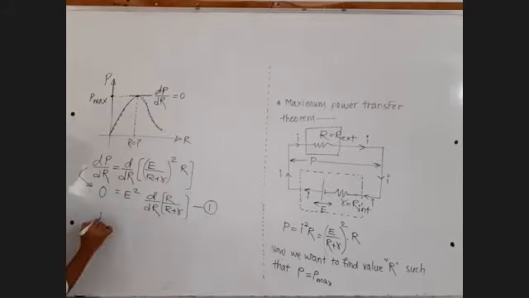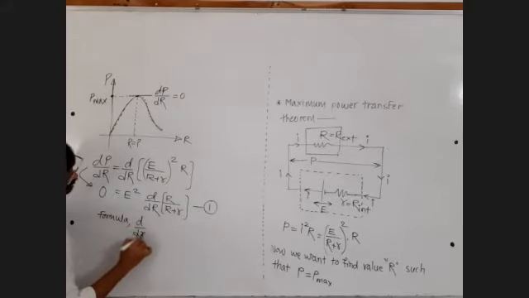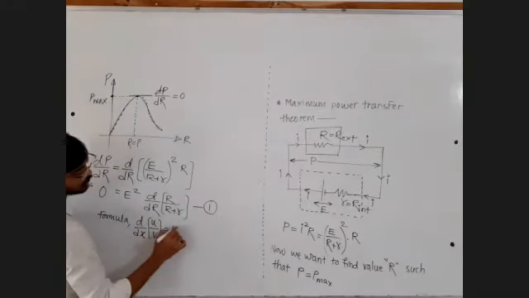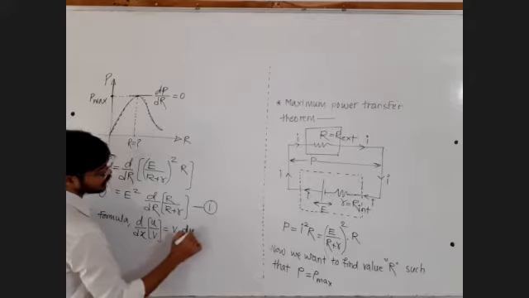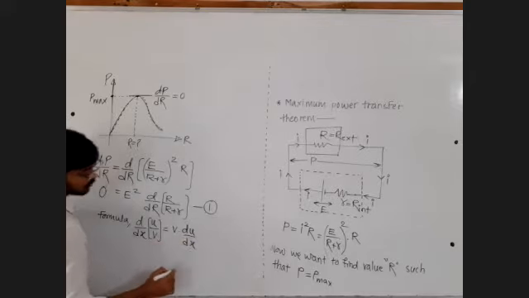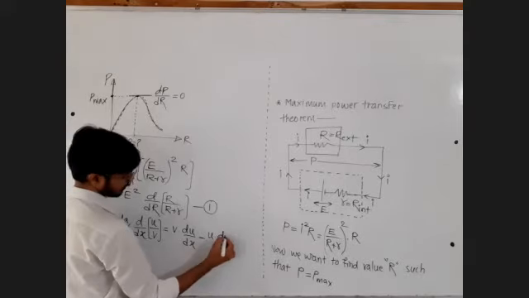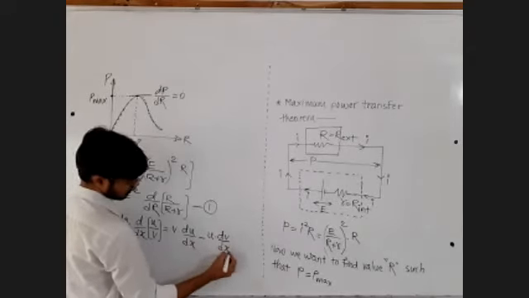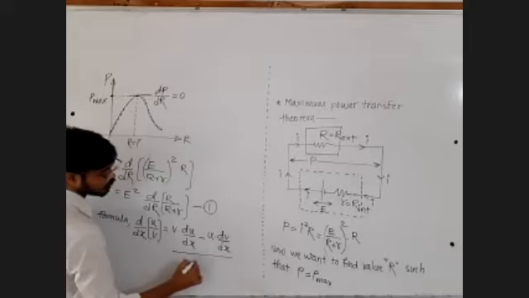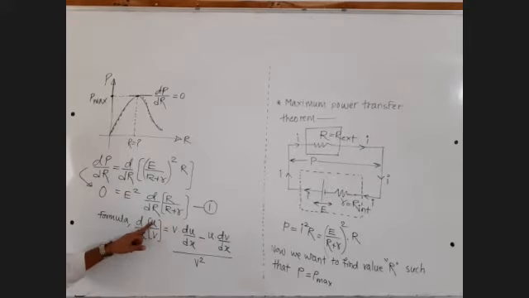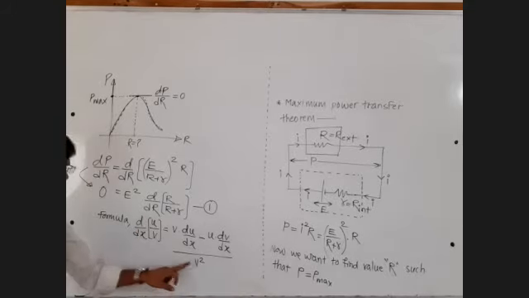Now let me write the formula for the derivative of a division: d by dx of u upon v. The derivative of a division is denominator into derivative of numerator, minus numerator into derivative of denominator, whole divided by denominator square.